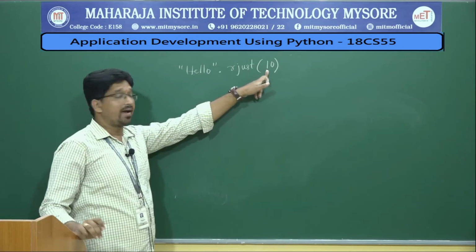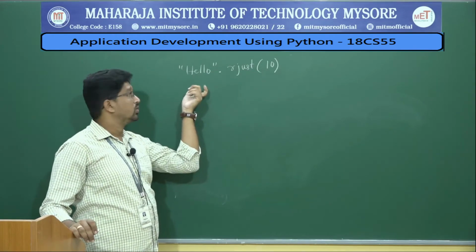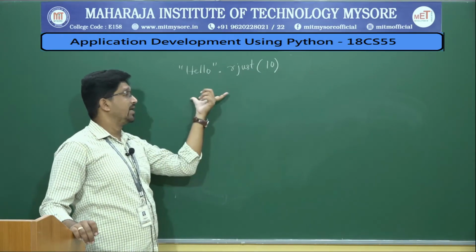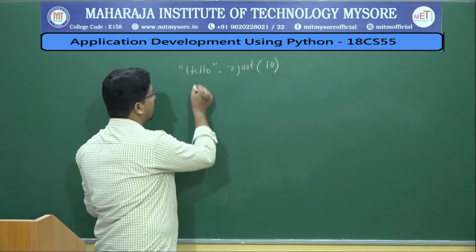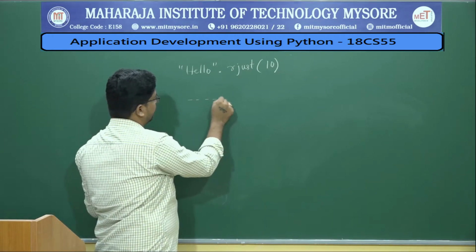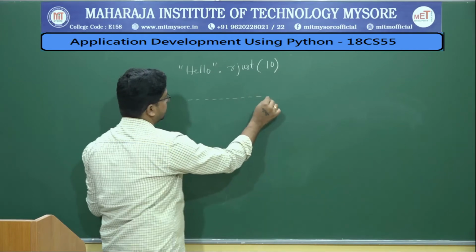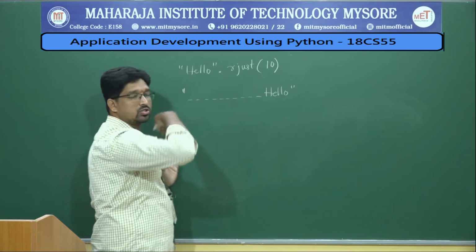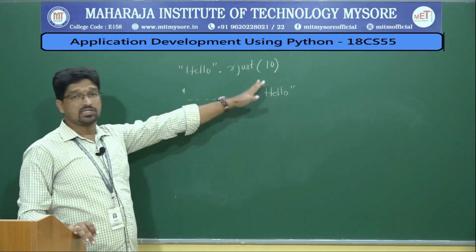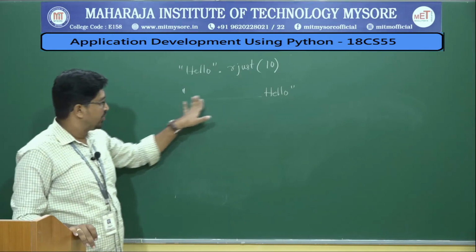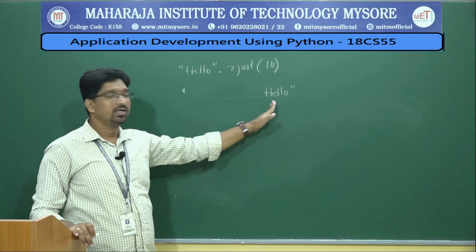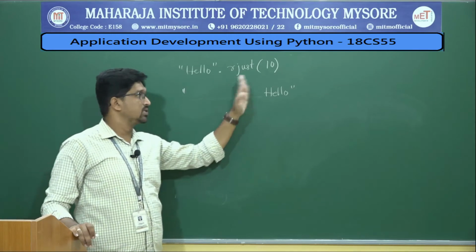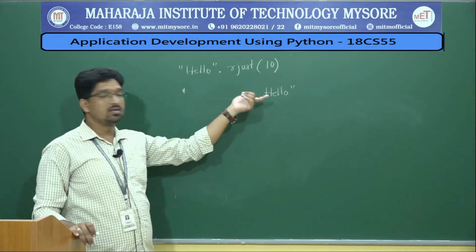If you pass 10 as a parameter, there are 10 spaces towards the right, meaning the text will be pushed towards the right. So you will get 10 spaces followed by hello. The text is pushed towards the right side, that is what rjust does. If you pass 20, then you will get 20 spaces followed by hello.